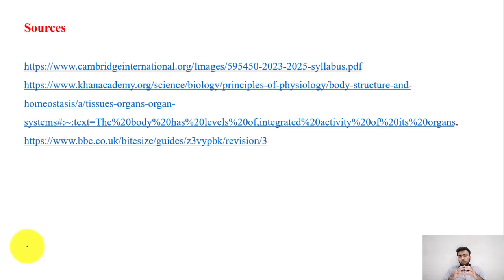Then two or more sorts of tissues, the layers, combine together to give rise to an organ, and different sorts of organs work in unison to give rise to an organ system, and then organ systems give rise to a complete organism. And we are composed of different sorts of organ systems: digestive system, urinary system, cardiovascular system, muscular system, and we would also talk about all these in our coming lectures, and that would make these concepts much clearer as well.